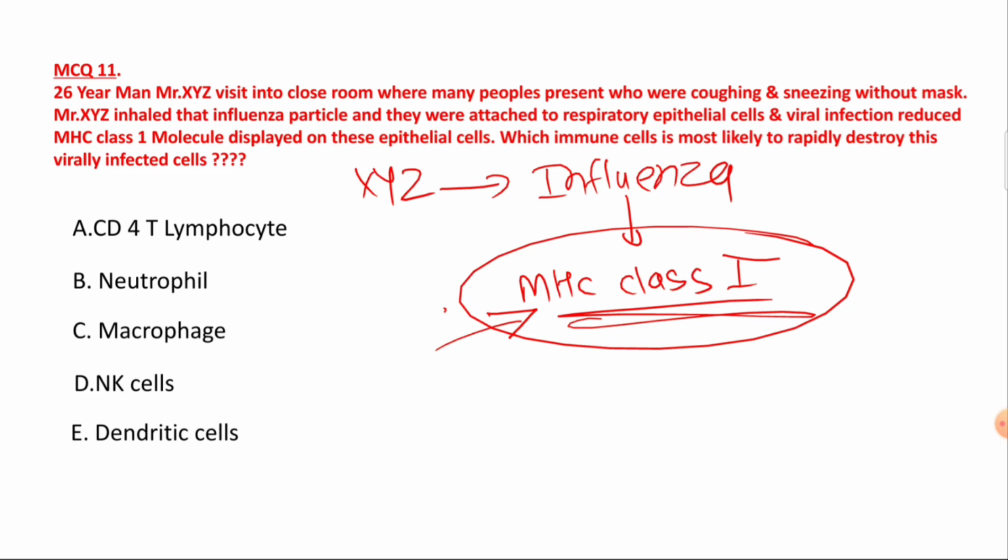So they will inhibit the activity of the natural killer cell. They will activate the inhibitory signal for the natural killer cell. But whenever there is a viral infection, the MHC class 1 molecule expression is decreased, and because of this the natural killer cell can get activated and directly kill this virus infected cell. So it's a protective mechanism, right? So here the natural killer cell is responsible for rapid destruction of this viral infected cell. That is in fact the mechanism of action of the NK cell as well.